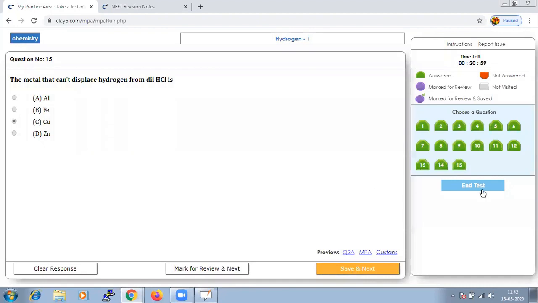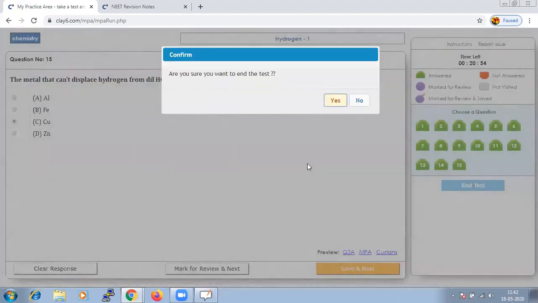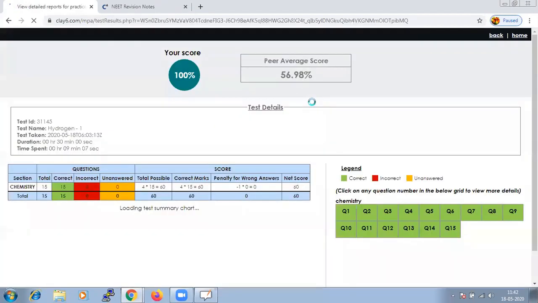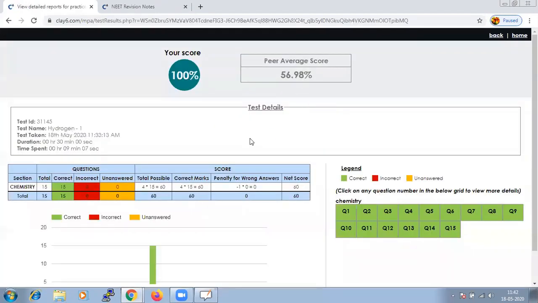So we have completed all the 15 questions. Let us see by giving end test. If we talk about this chapter, it's of course 1% or 2% only weightage. That is maybe one question or two questions from this chapter. Hence, it would be very simple to score one or two questions, since it is very simple and very easy to learn.